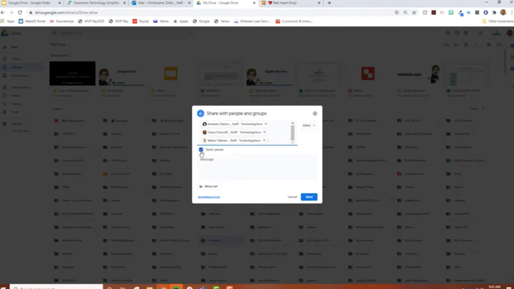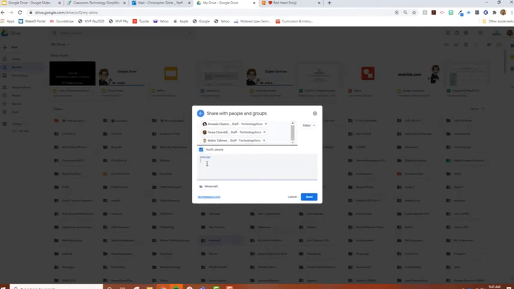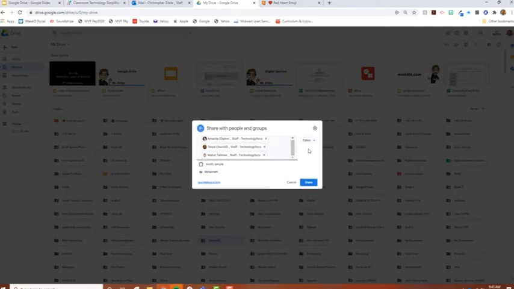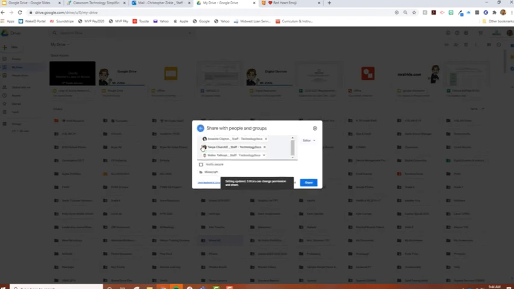And if I leave this checked, it's going to send them an email notifying them that they've been invited. I can uncheck that if I want to, or I can leave that checked and I can add a message. Either way, when I'm done, if I want to make sure they're editors, I want to make sure it's on edit or editor. Or if I want them to only have view access, I can have them as a viewer, but I'm going to have them as editors. And if I want to go with editors can change permissions and shares, I can check or uncheck that and leave that checked, give them full access. And then when I'm done, I would hit share.